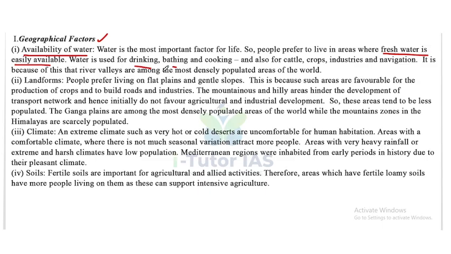So we know about the river valley systems, like the Indus Valley system. These are all near the rivers, and these areas are the most densely populated areas. For example, in the Indus Valley system there are a lot of people near the river. That's why most of the populated areas of the world are situated near river valleys. So that is about the availability of water.